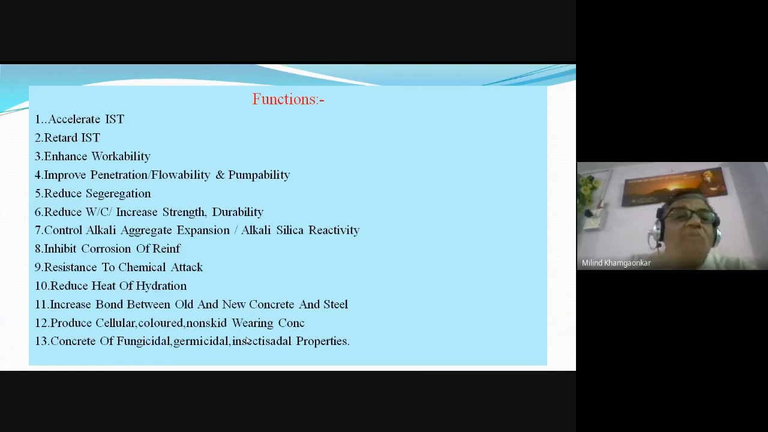Okay, so acceleration of initial setting time means they reduce the initial setting time. If we use certain admixtures and we want to accelerate the initial setting time, it means they reduce the initial setting time to less than 30 minutes. Okay, we want some emergency work to be done of the concrete, some repairs, and we want that concrete should set earlier. So we want to accelerate the initial setting time. We want to reduce the initial setting time.